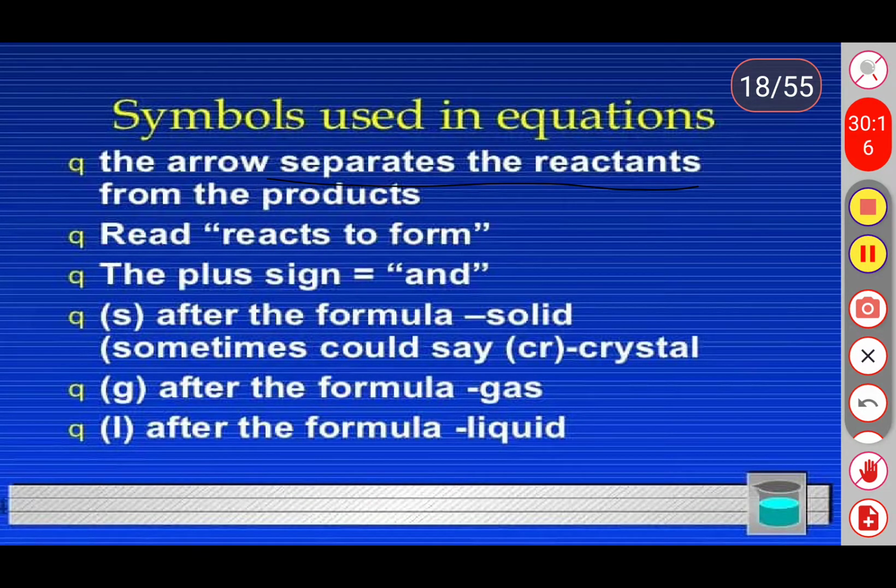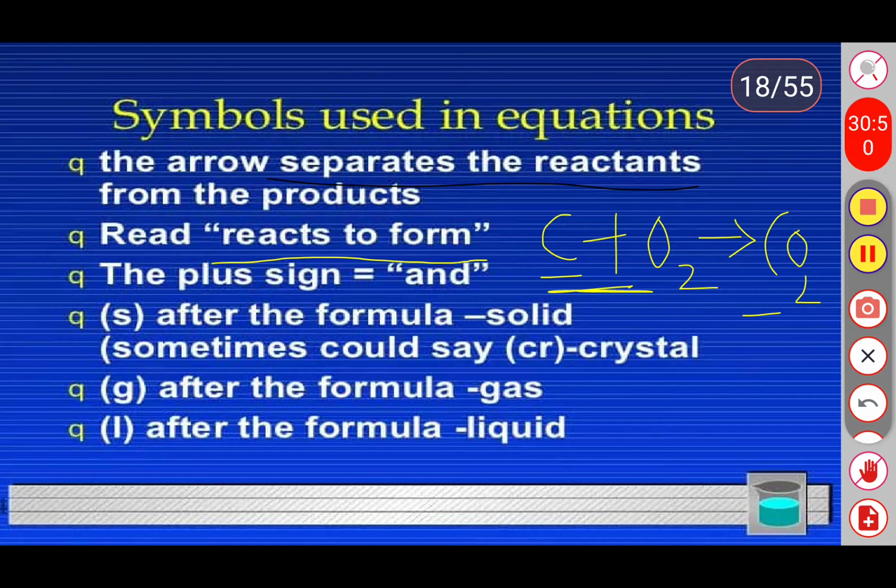Next one, how can you read the chemical reaction? When carbon reacts with oxygen, carbon reacts with oxygen to form what? Carbon dioxide. So first one is the arrow mark separates the reactants and products. Here these two are the reactants and this one is the product. This is separated by the arrow mark.